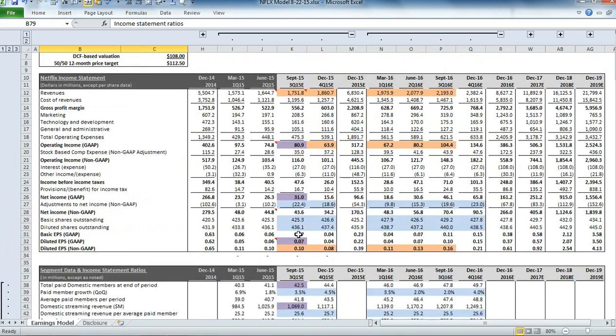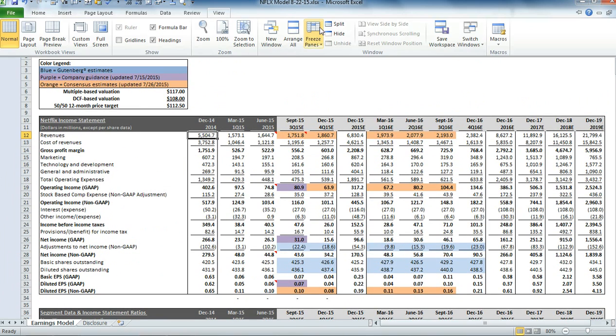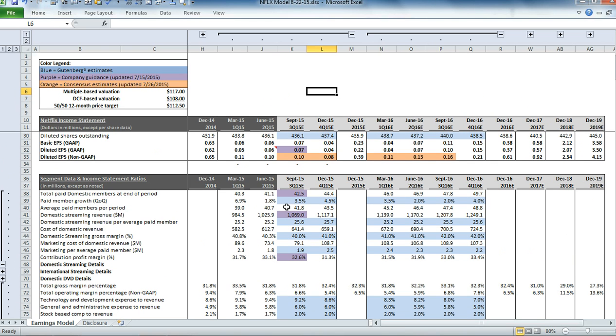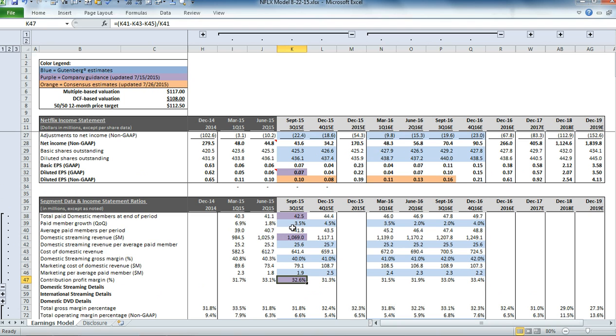For the domestic streaming business, you can see management gave a good amount of guidance for next quarter. So anywhere you see these purple cells. Total paid domestic members at the end of the period is expected to be 42.5 million. The domestic streaming revenue is expected to be just over $1 billion, and the contribution margin is expected to be 32.6%. So if you want to change any of these metrics, you can.